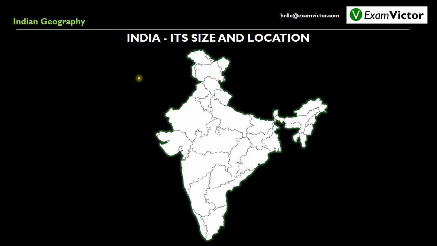We know that India is surrounded by many neighboring countries like Pakistan in the northwest, China, Nepal, Bhutan, Myanmar, and also Afghanistan, whose boundary is actually touched by the Pak-occupied Kashmir. So we no longer have direct access to Afghanistan.